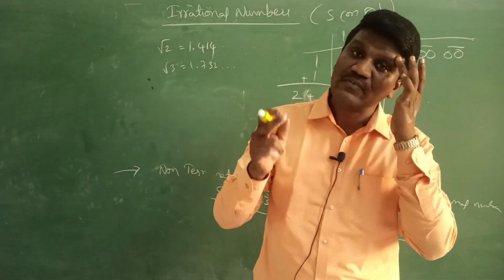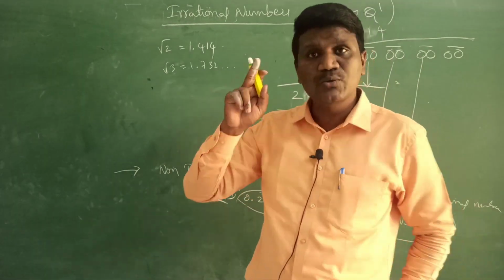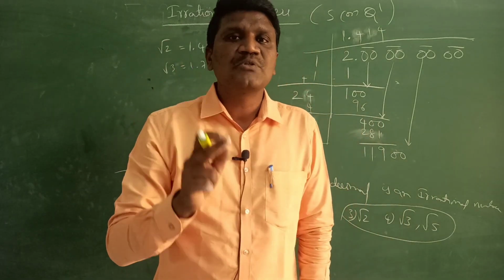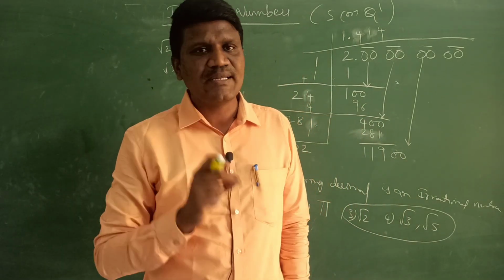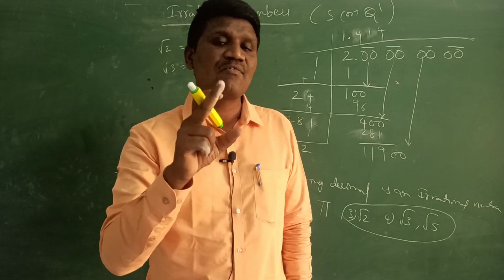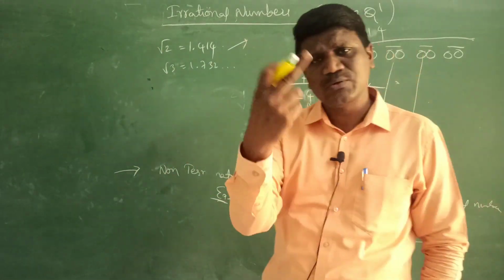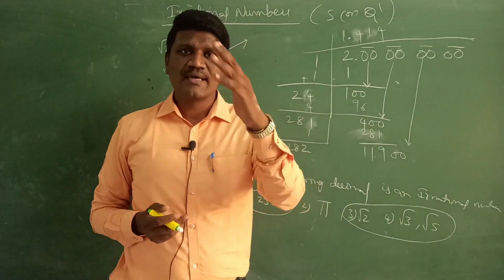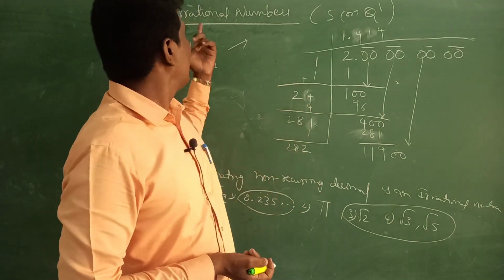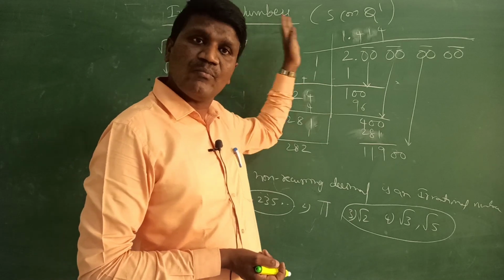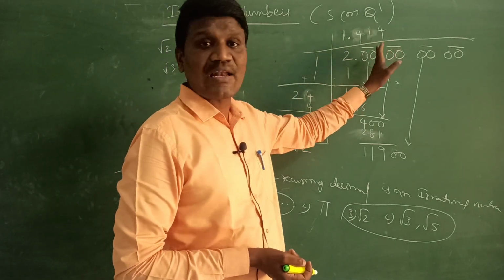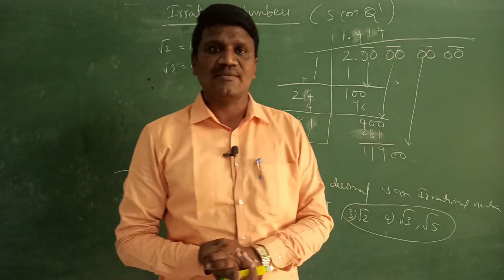Okay students, in exercise 1.2 you do finding the root 3 value up to 3 decimals and also finding the root 7 value up to 6 decimals. That will be your homework. You can do it on your own. Okay students, next. So this is about finding the value of irrational numbers by using the long division method.